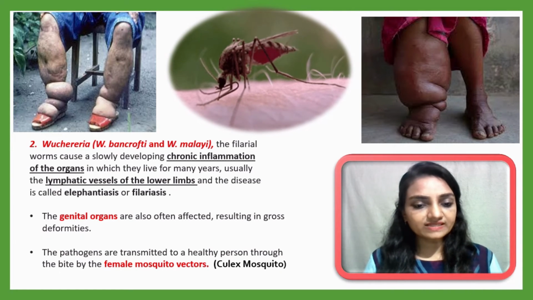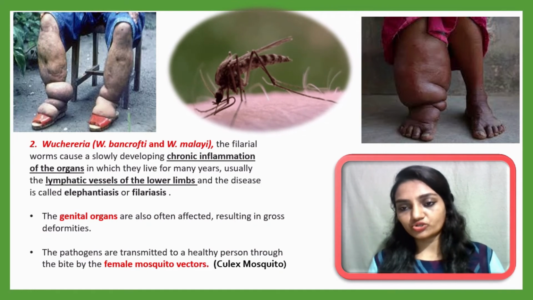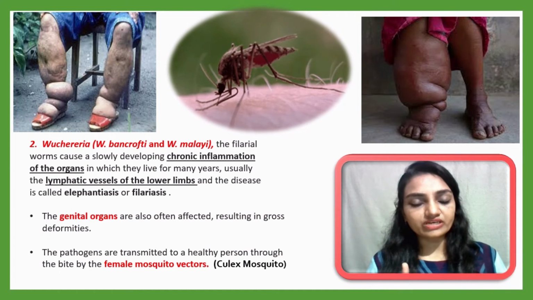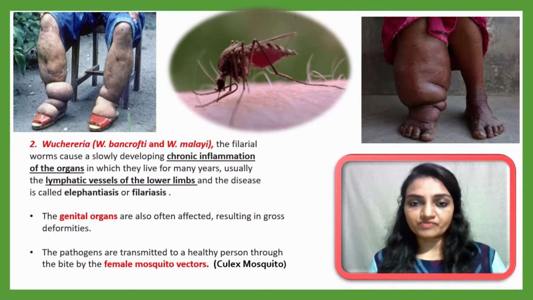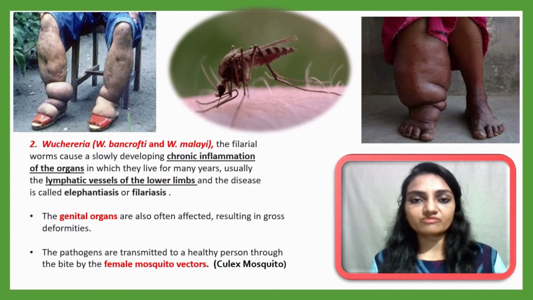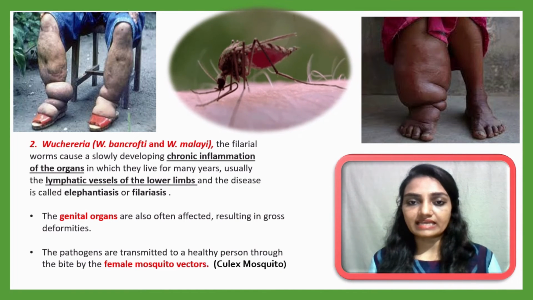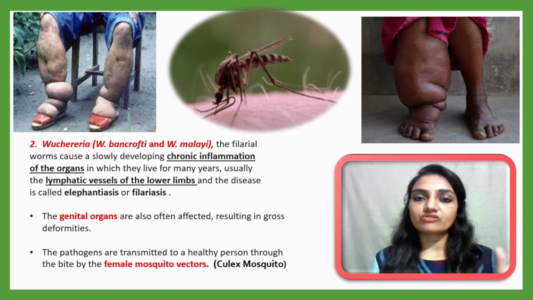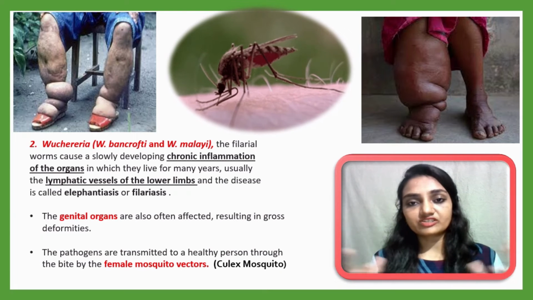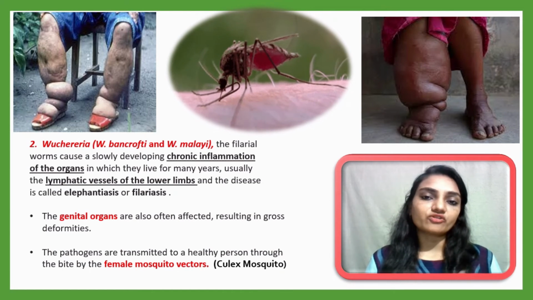The pathogens are transmitted to a healthy person through the bite of a mosquito, and that particular mosquito is the Culex fatigans mosquito. Especially the female Culex fatigans. As I told you earlier during the malaria cycle, only the female is responsible for this kind of disease spreading, because the female needs human blood for the development of her eggs.